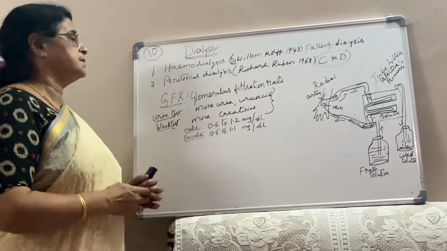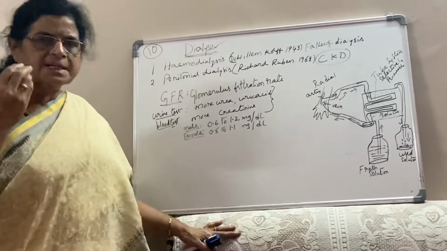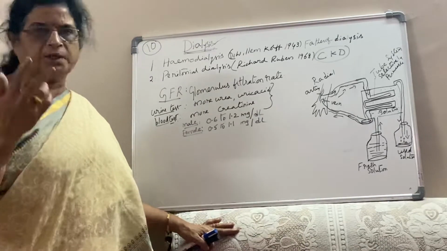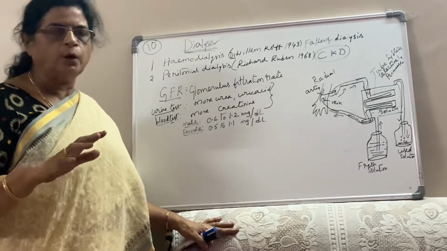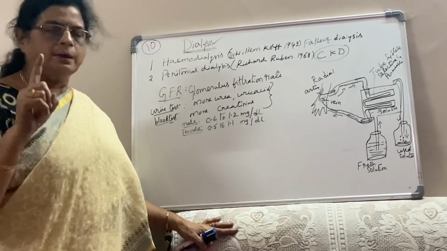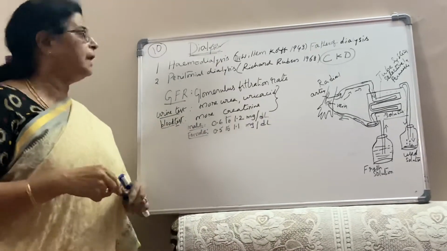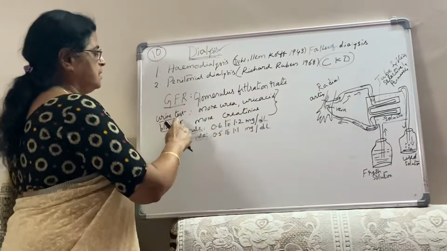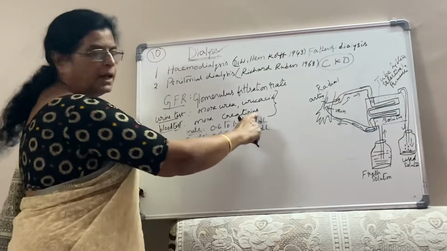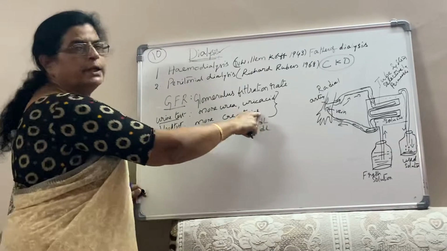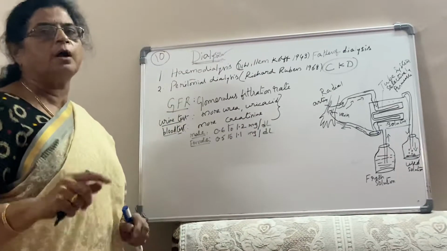discussing in this class. We know that when excess urea and uric acid are present in the urine, it indicates damage or malfunctioning of the kidney. Similarly, if more creatinine is present in the blood, it also indicates malfunctioning of the kidney.